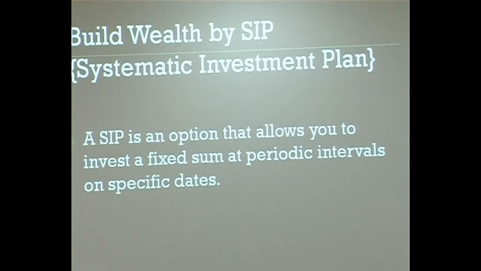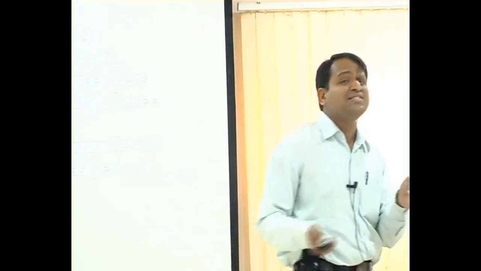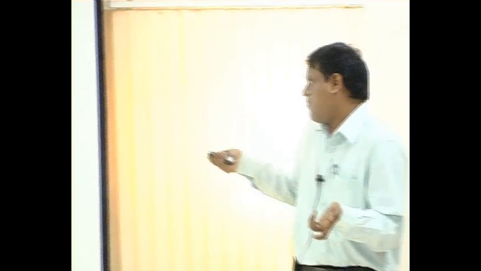If you build wealth through a systematic investment plan, it is just like a recurring deposit. You have to regularly save the amount and you will get some units. Obviously the value will increase according to net asset value, and impulsive buying and selling will be controlled, meaning reckless buying and selling is controlled, and it also harnesses the power of compounding.